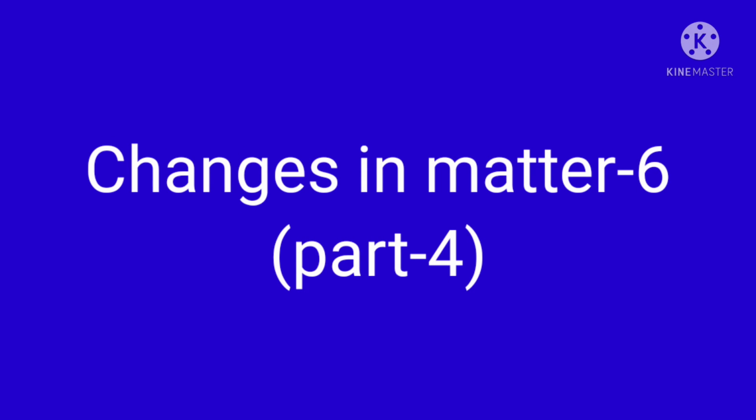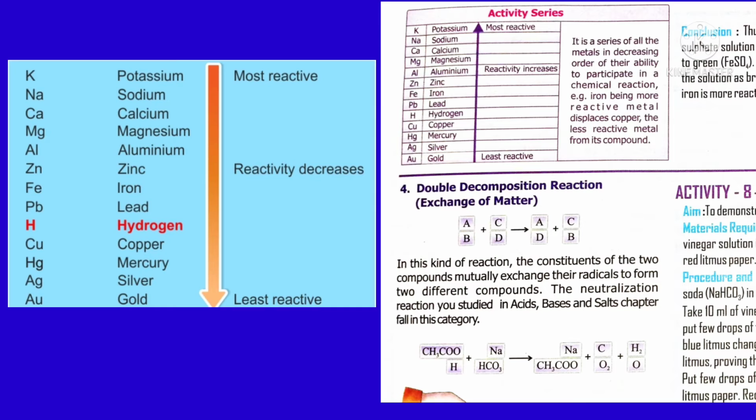Good morning, students. Today we are going to learn, on pages 91-92, the metal activity series. This tabular column is the list of elements or group of elements. They are arranged in the decreasing order of their reactivity. Accordingly, the most reactive element is potassium. The symbol is K. Next comes sodium, which is almost equally reactive as potassium.